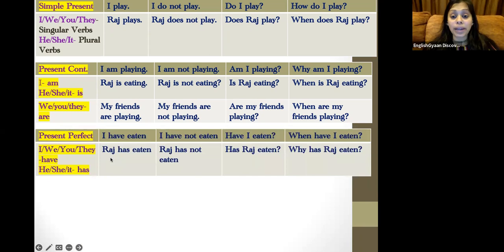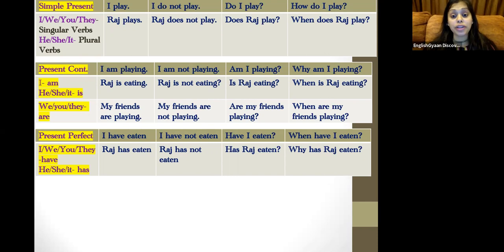Now let's come to present perfect. Present perfect means activity that is just now completed. Just now, within 20-30 minutes. Abhi abhi jo ho chuka hai. So the rule for present perfect is, with I, we, you, they, you will use have plus the verb will be of the third form.